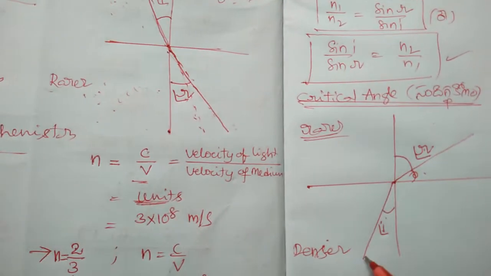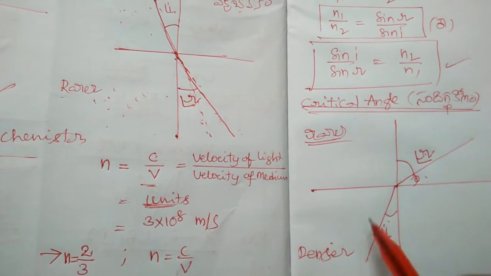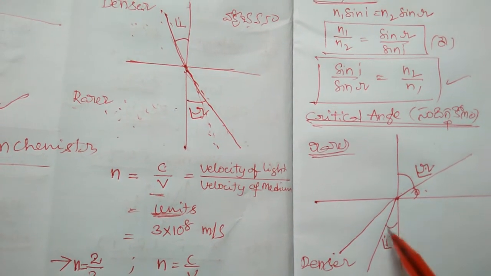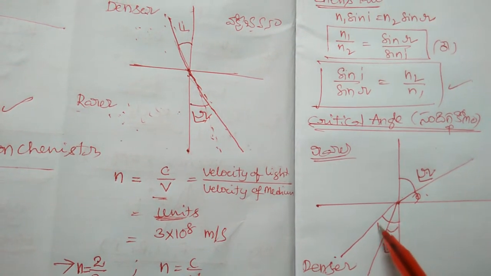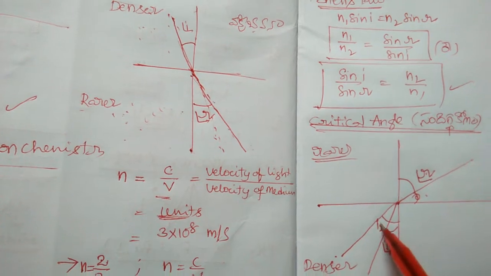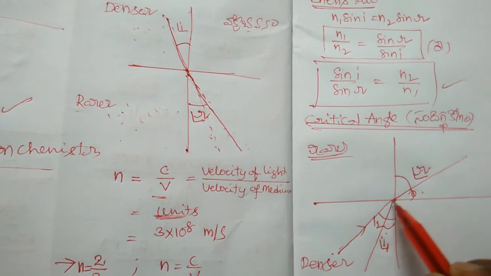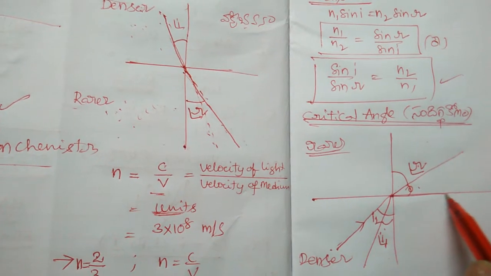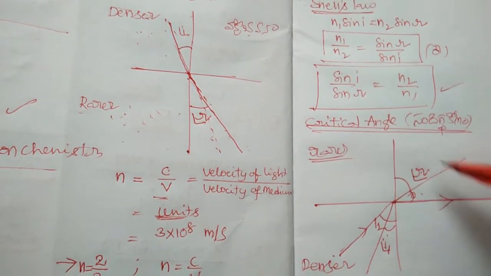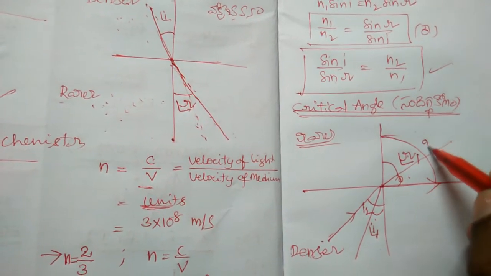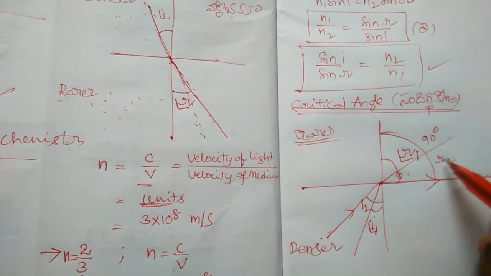Due to increase in the incident angle, consider that now this is I1 and this is I2. Consider that for this incidence the refraction is like this. Now the angle subtended, consider this is R1, this is 90 degrees, isn't it? Consider this is R2.